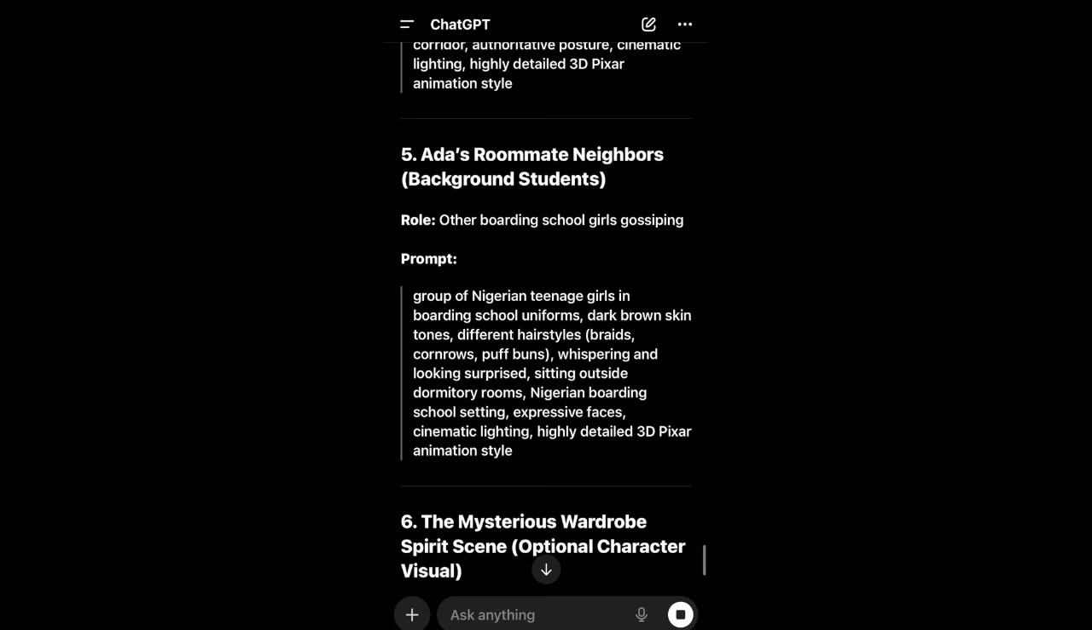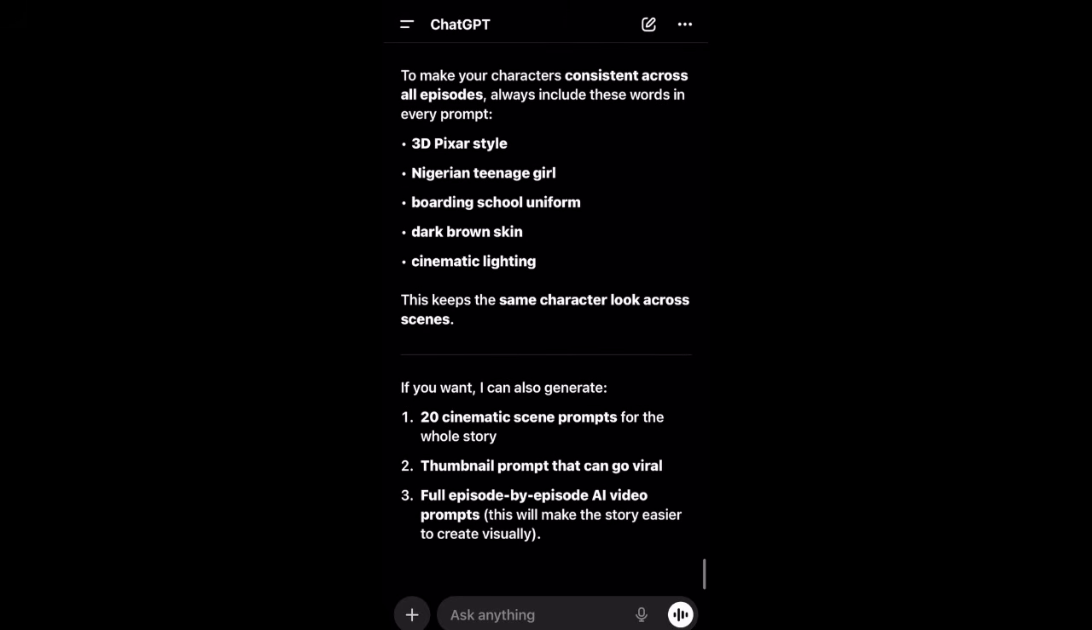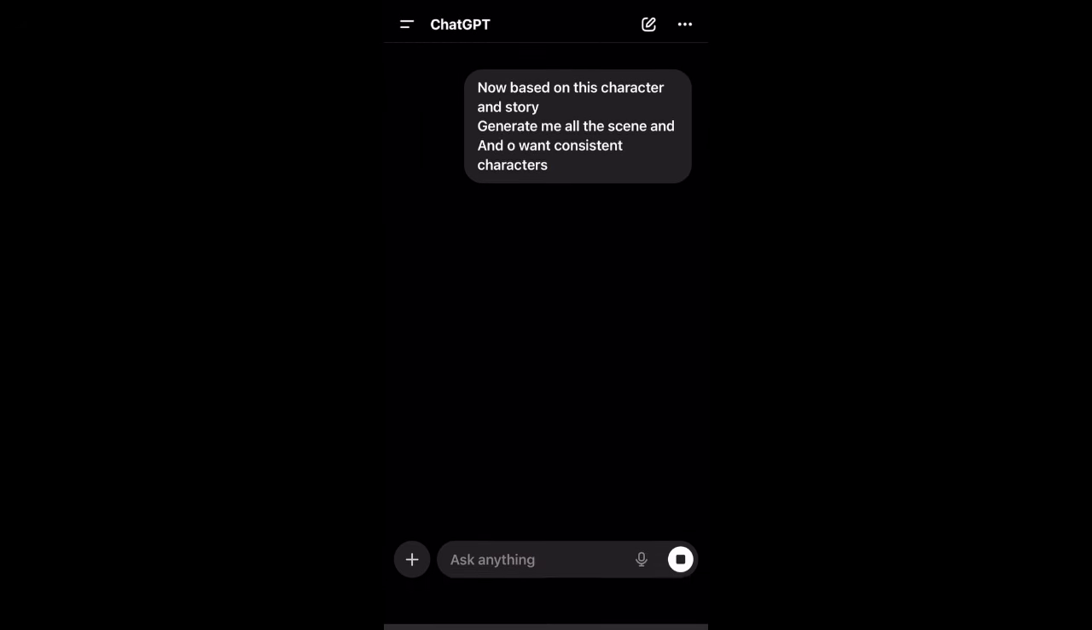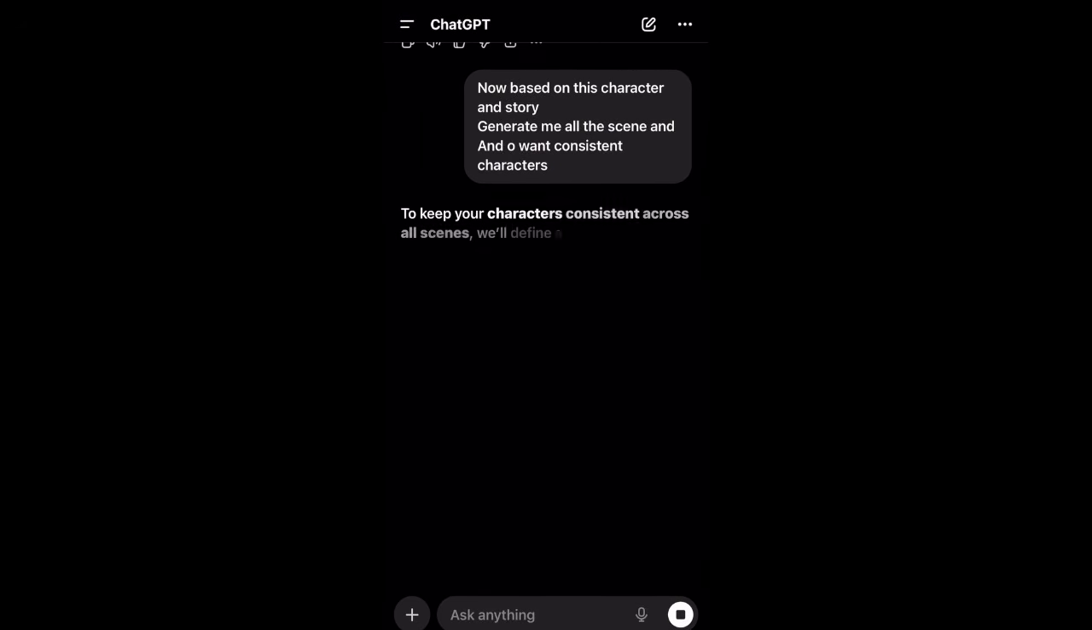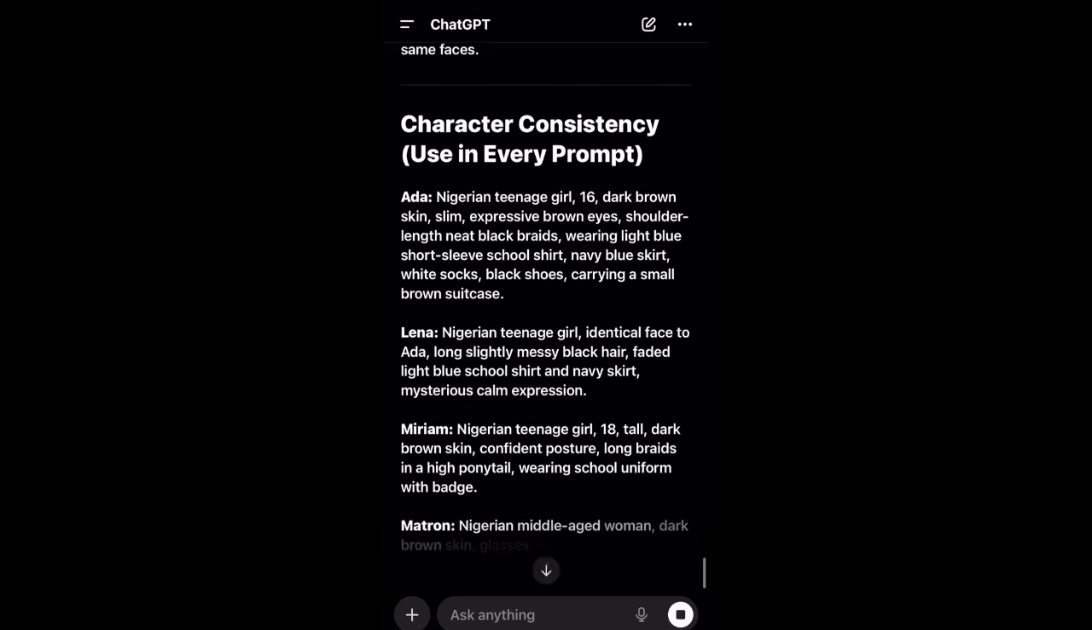So you can see how it is. I'm just going to go through it. I'm like, okay, this is good for me. So the next thing for me to do right now is paste this prompt and say, based on the characters, generate me all the scenes you get about the story and everything.